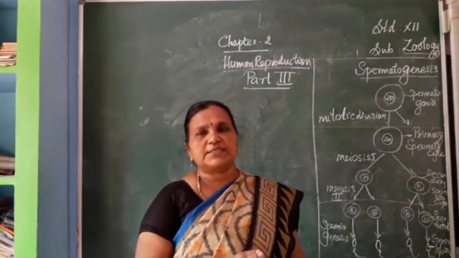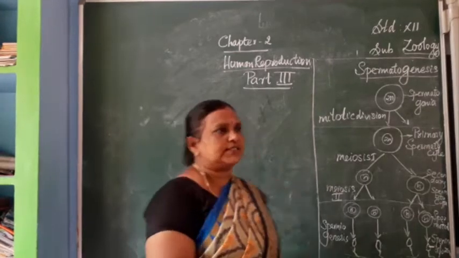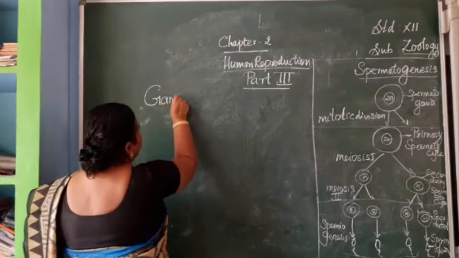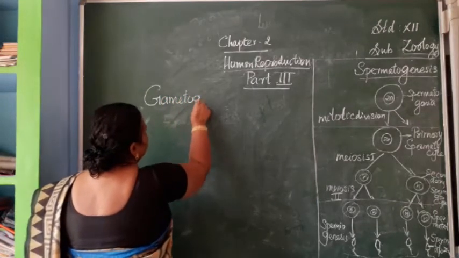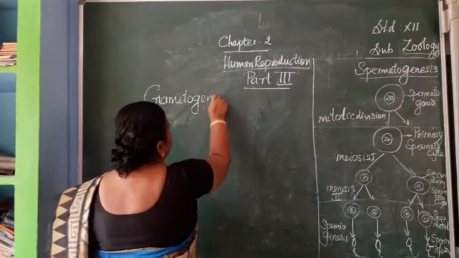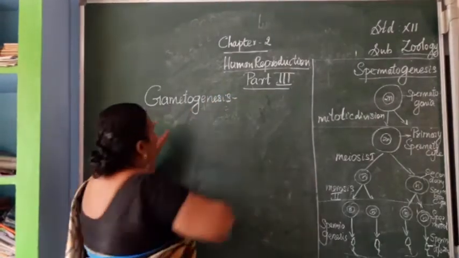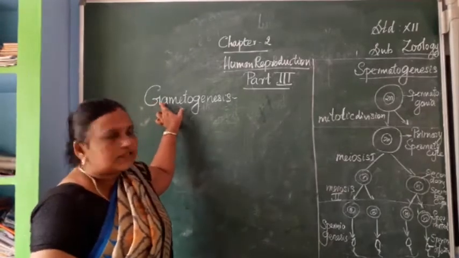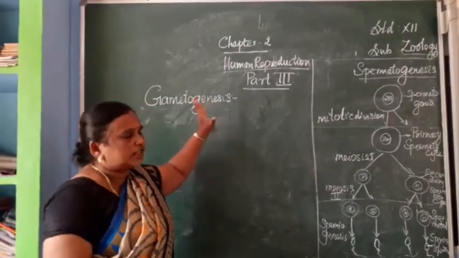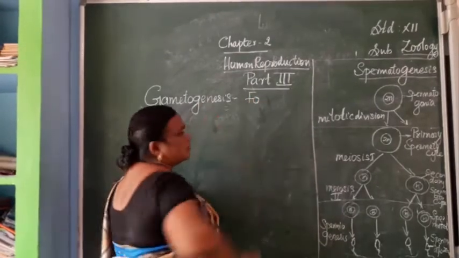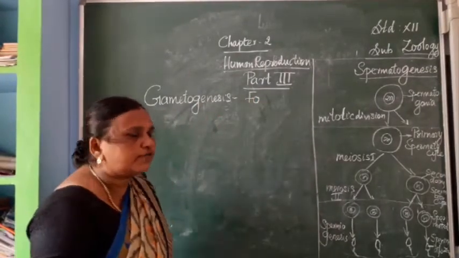Gameto means gametes. So the term gametogenesis means formation of gametes.